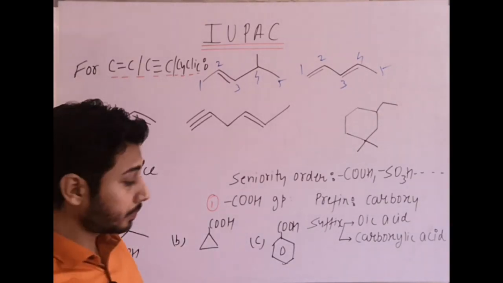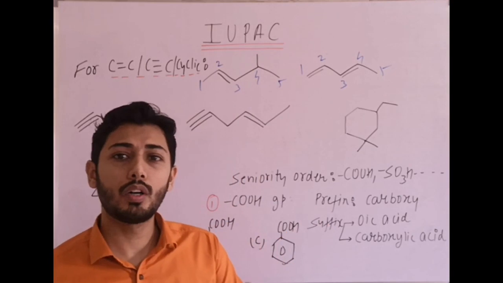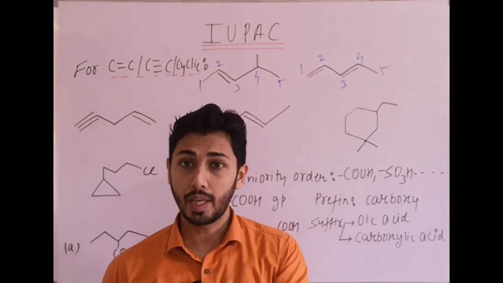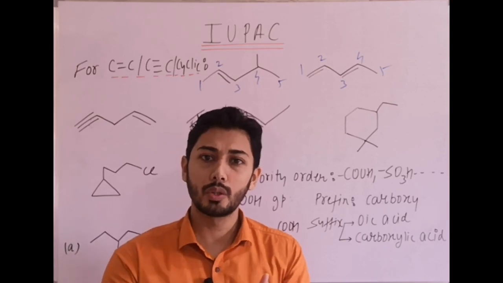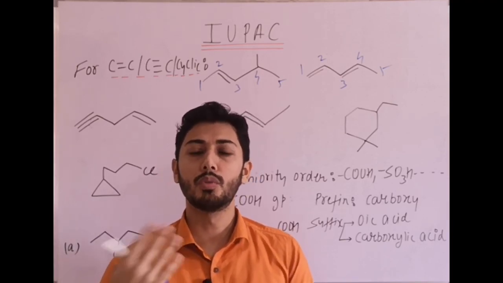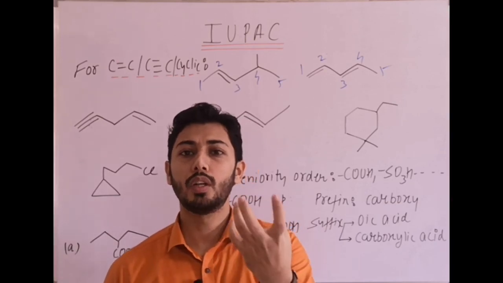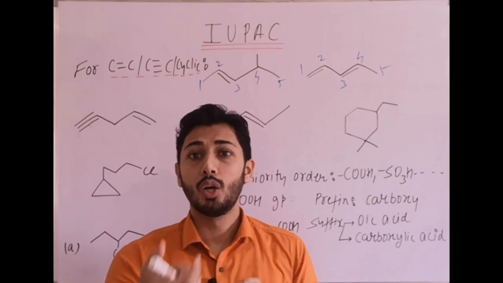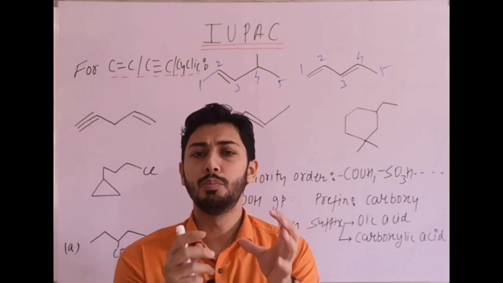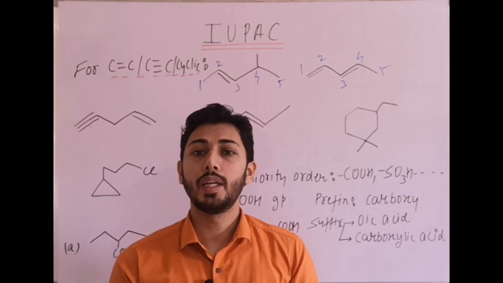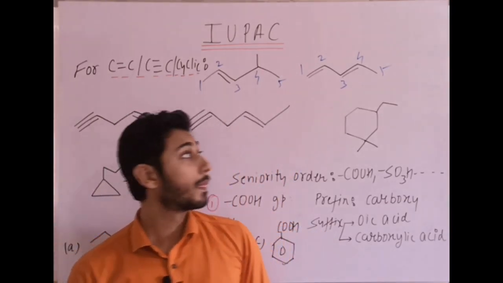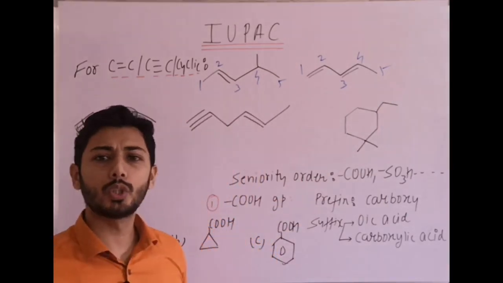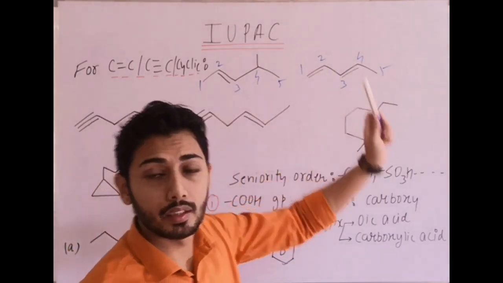Now remember one thing, if the same type of multiple bond comes twice or more, like double bond twice or more, or triple bond twice or more, then add the word A in the root word. Like if it is but, it becomes buta; pent, penta; hex, hexa. So here it is penta, because the same type of multiple bond is coming twice. Done.